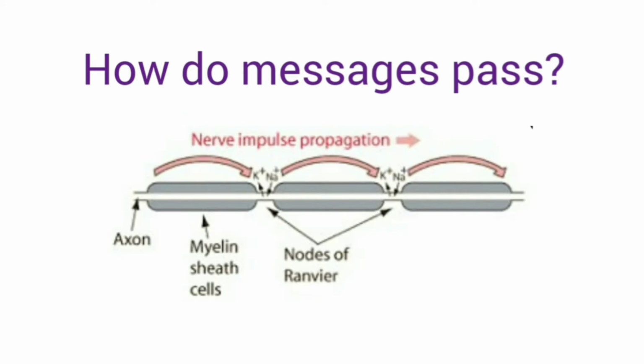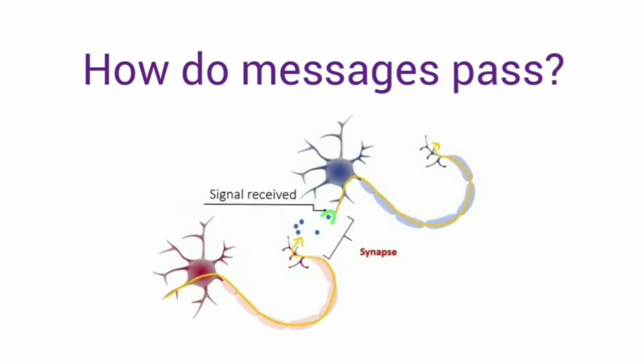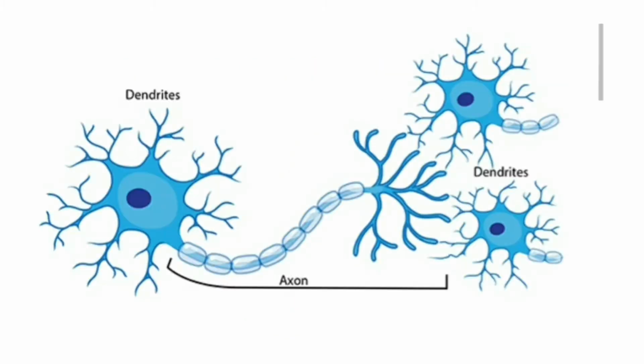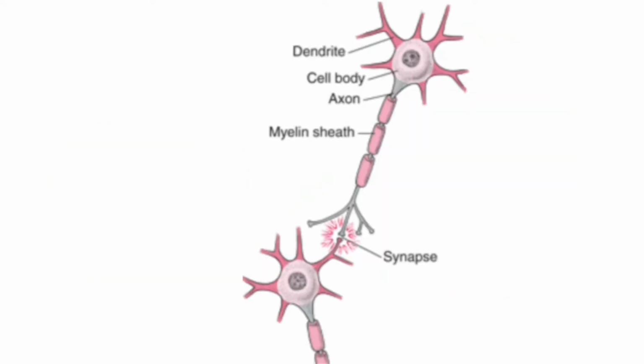So how does the message pass from one neuron to another neuron? Neurons do not come in direct contact with each other. They just communicate with each other via a junction. And that junction where axon terminal of one neuron is close to the dendrites of another neuron is called a synapse.